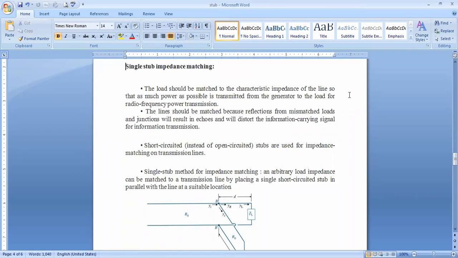I'm the source and you are the destination, the load. Suppose while I am telling you 100% of the information, you are able to receive only 25%. Then what about the remaining 75%? The remaining percent is wasted, right?